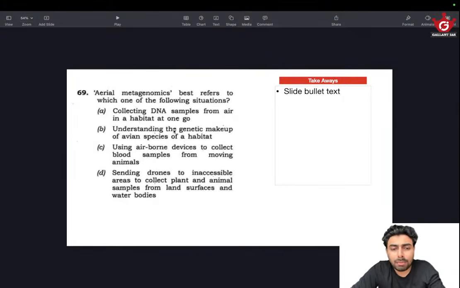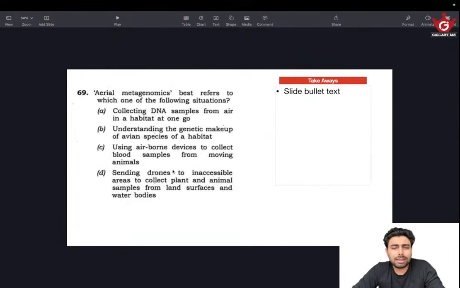Collecting DNA samples from air in a habitat at one go. Okay, it could be right. Understanding the genetic makeup of avian species of a habitat. Aerial metagenomics, avian species of a habitat: the birds and bats, or all the flying species out there, and they're trying to map the genetic makeup. It makes sense because it has aerial, then genetic makeup is mentioned, so metagenomics makes sense.